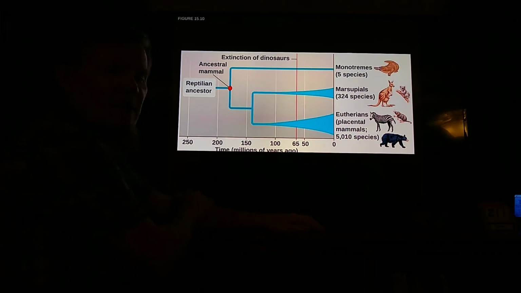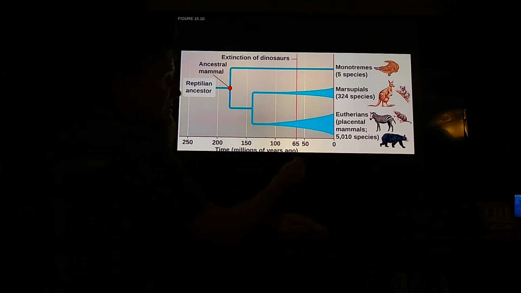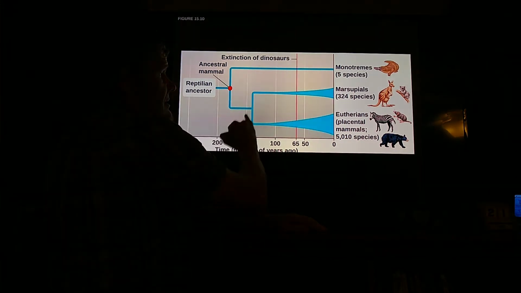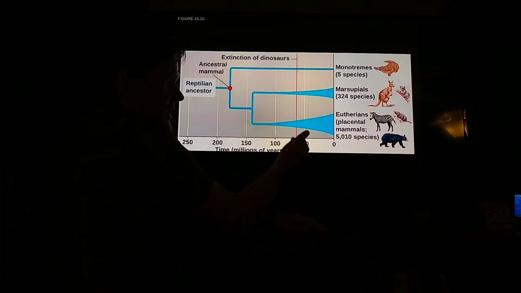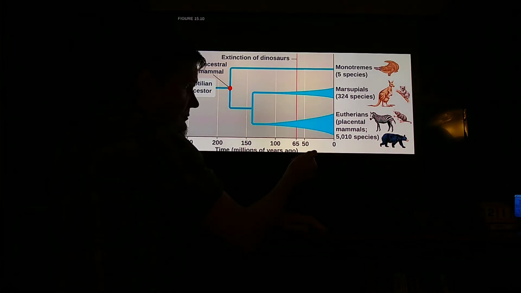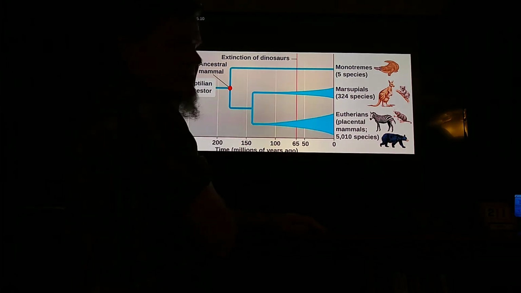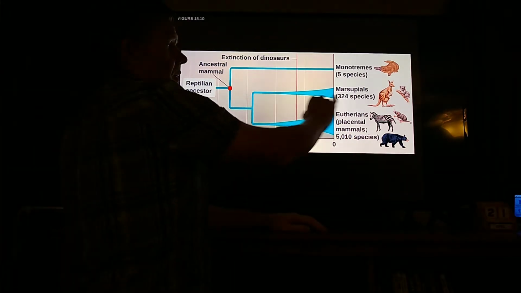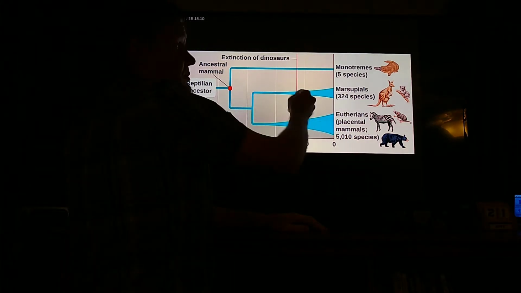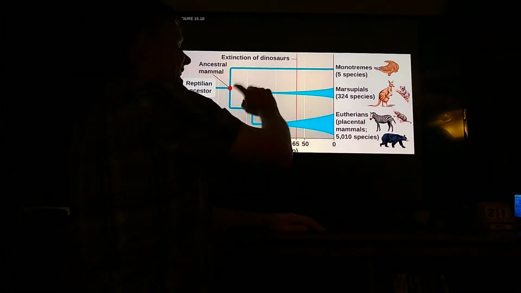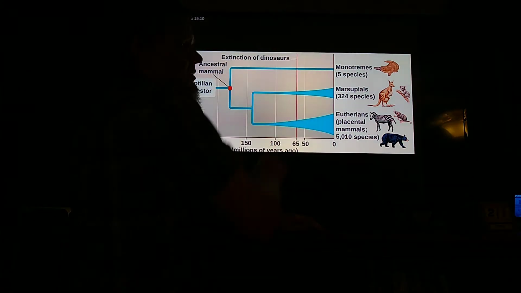There are 3 groups of mammals. Remember, mammals didn't really get their start, didn't really get their chance until dinosaurs died. Dinosaurs died about 65 million years ago. There weren't very many species until the dinosaurs died. When the dinosaurs died, we had a huge expansion of placental mammals. Quite a number of marsupials also started to do really well once they didn't have to compete with dinosaurs anymore. And there haven't been very many monotremes.